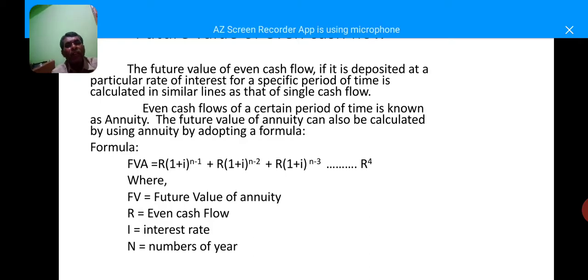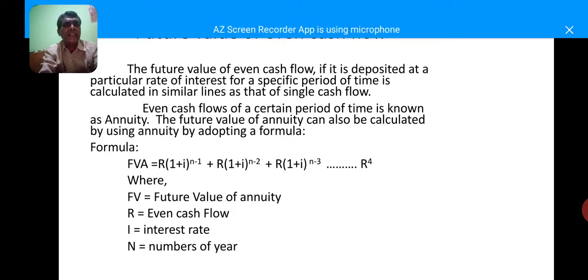In order to calculate future value of even cash flow, if it is deposited at a particular rate of interest for a specific period of time, may be 5 years, 6 years, 10 years, 4 years, etc., it is calculated in a similar line as that of single cash flow.